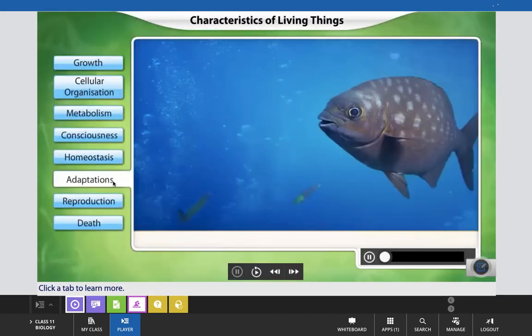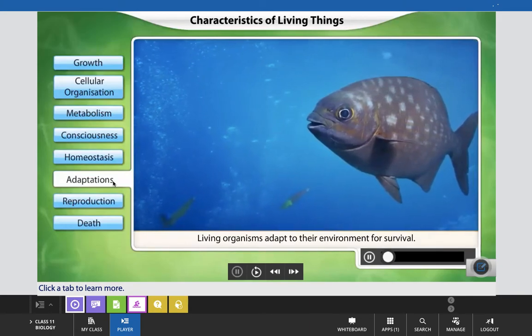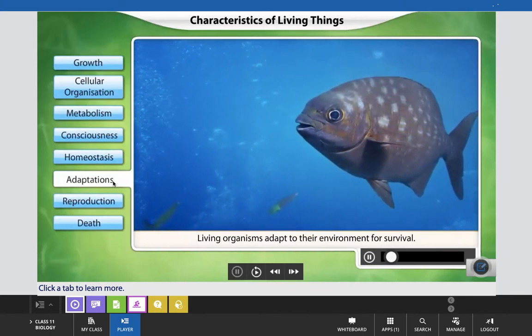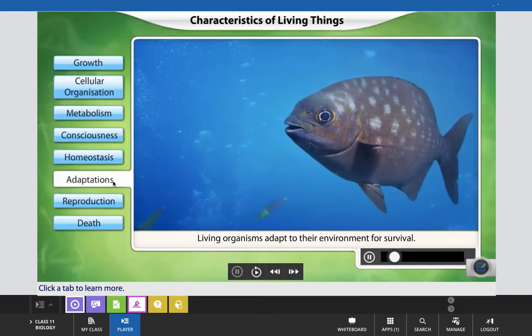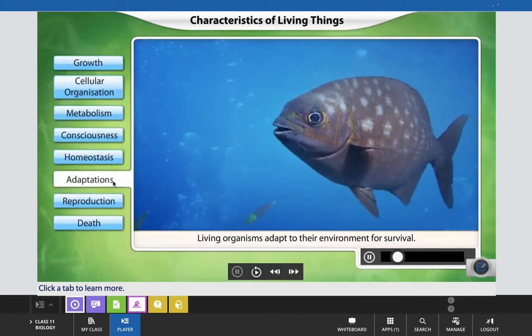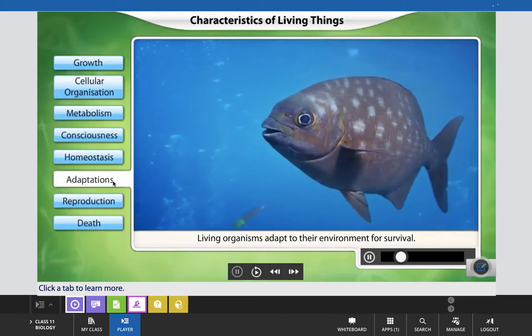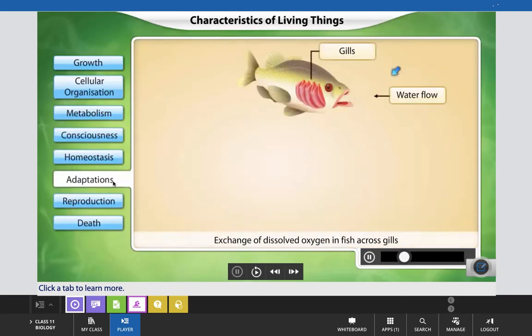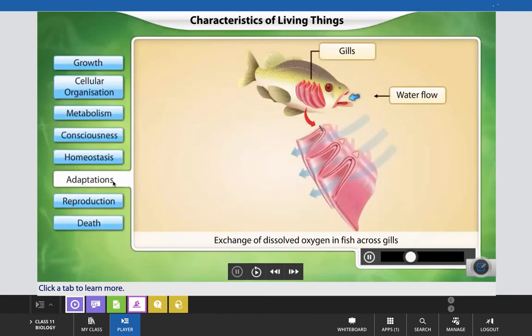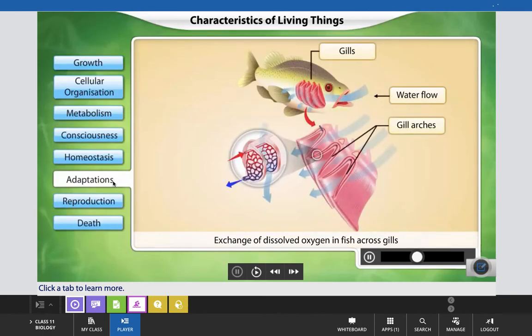Now come to adaptation. Living organisms adapt to their environment. This ensures the survival and continuity of a species. Fishes gulp water through the mouth. This water enters the gill arches, where an exchange of dissolved oxygen in water and carbon dioxide in fish blood takes place across the fine capillaries.